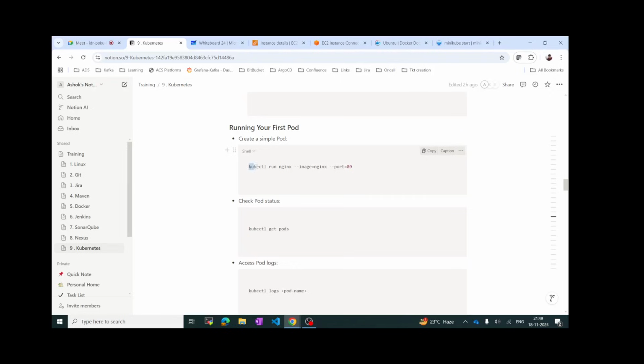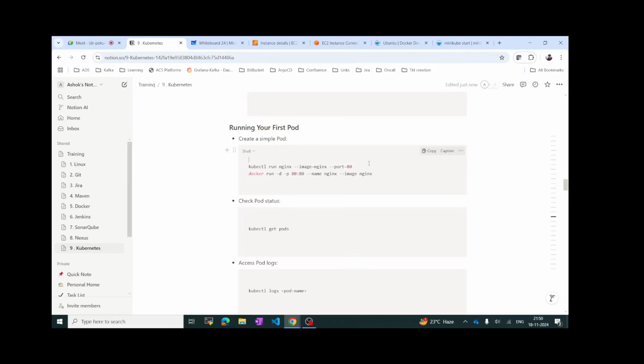What we do is kubectl, and then we tell it run, and then the name of the pod, nginx. It's just like docker. In docker we run with -d, then give --name nginx and the image nginx. And if we have to define a port, we give the port number as 8080 with -p 8080.